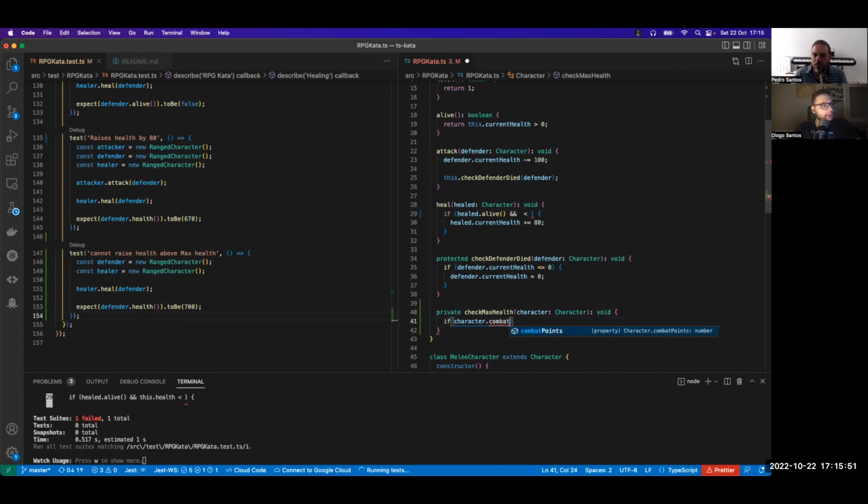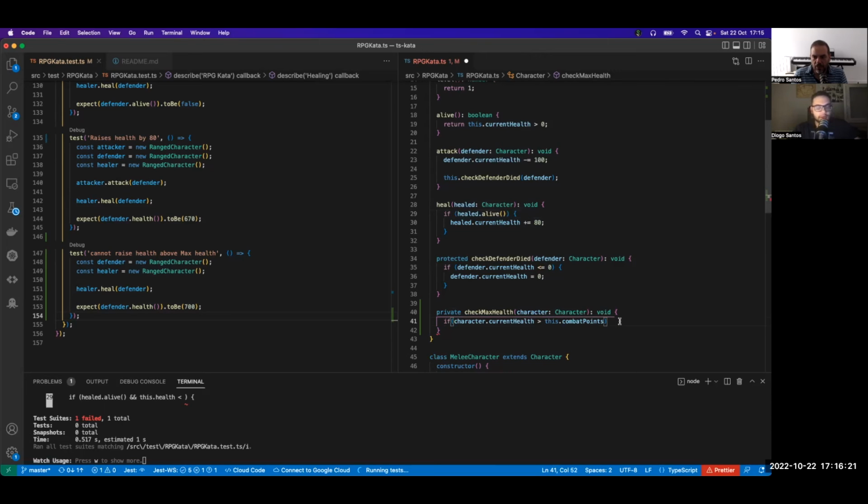No, it's not combat points, it's current health. Bigger or equal to current combat points. Well, you just need bigger, you don't need the equal. Why is it with this guy? Is this a strange character or what? Yeah, now it's okay. No, it's working.